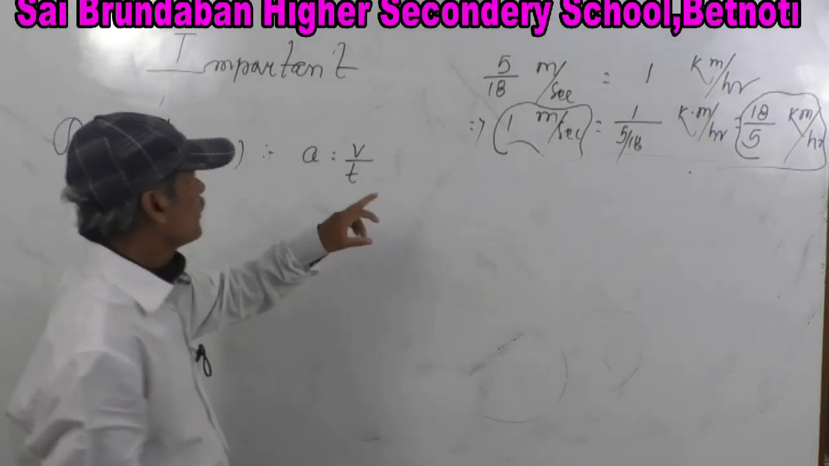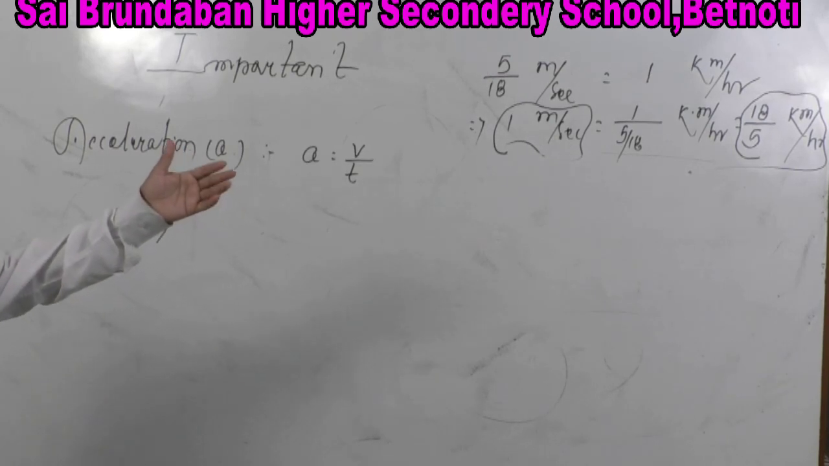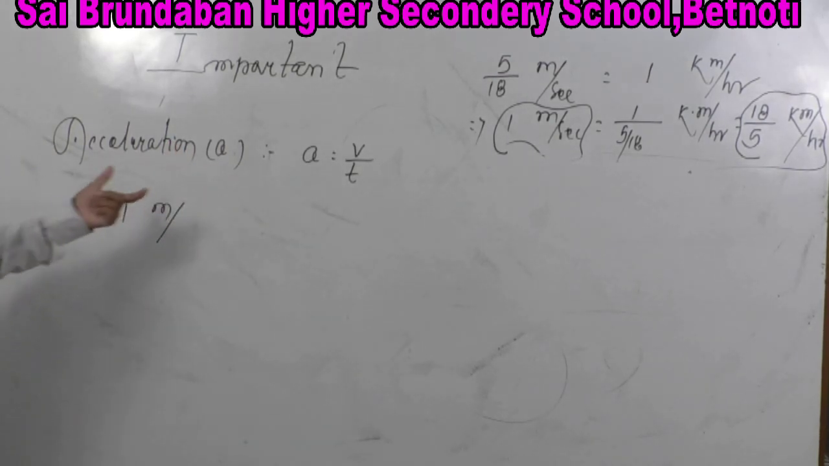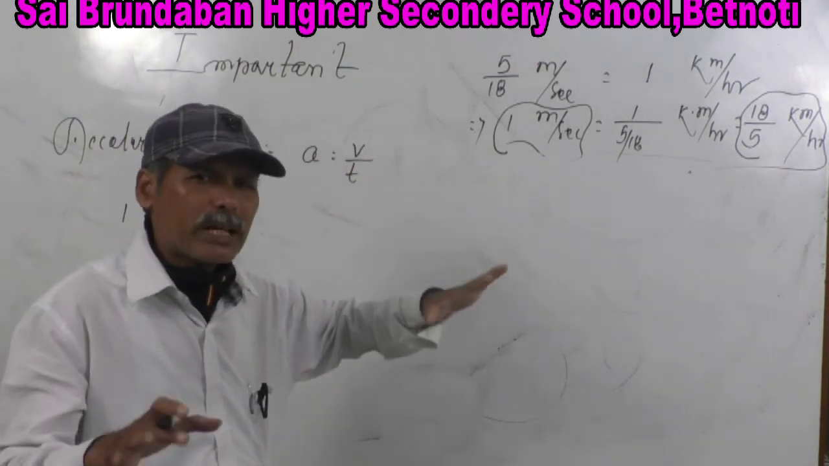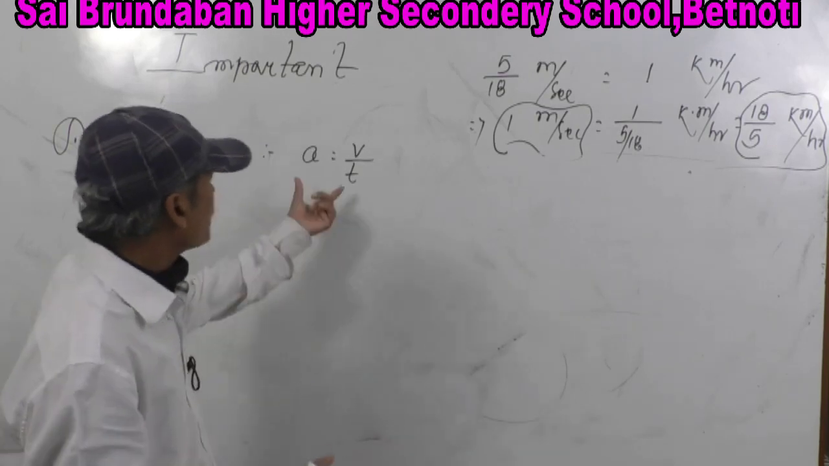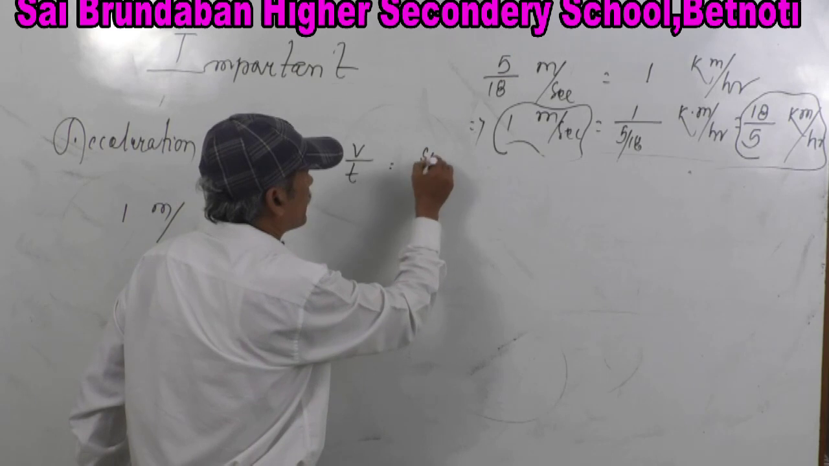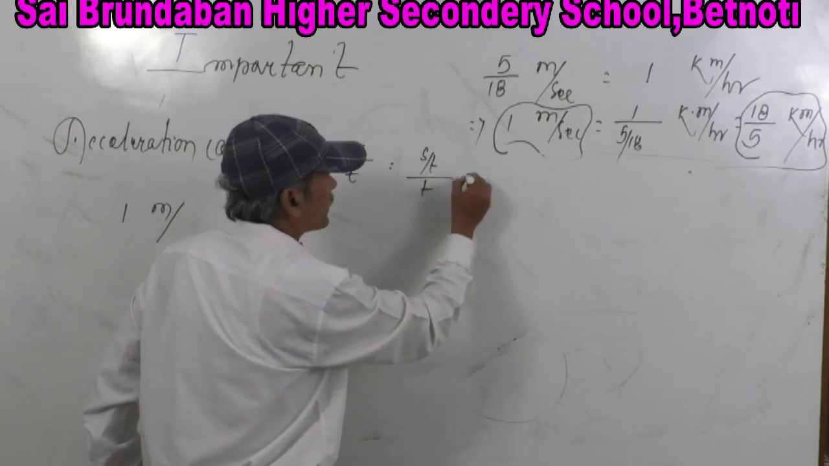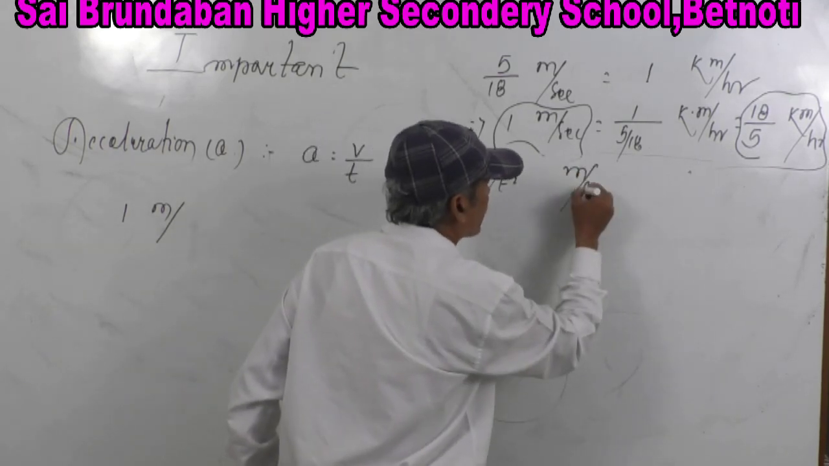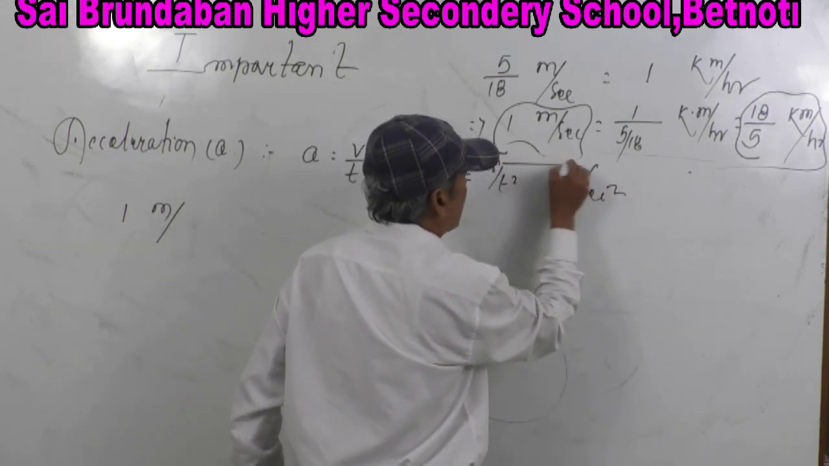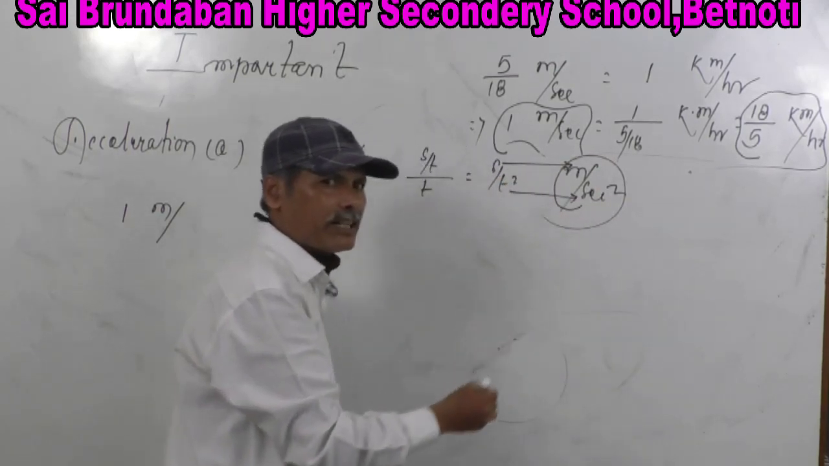Then let's move. A is equal to V by T. Okay. In the earlier classes, I have stated how you can know its unit. Remember, the unit you can find if you remember the equation. A is equal to V by T. You know V is equal to S by T, whole divided by T. That means S by T square. Oh, its unit is meter per second square. Very simple. S is meter, T square means second square. So its unit is meter per second square.